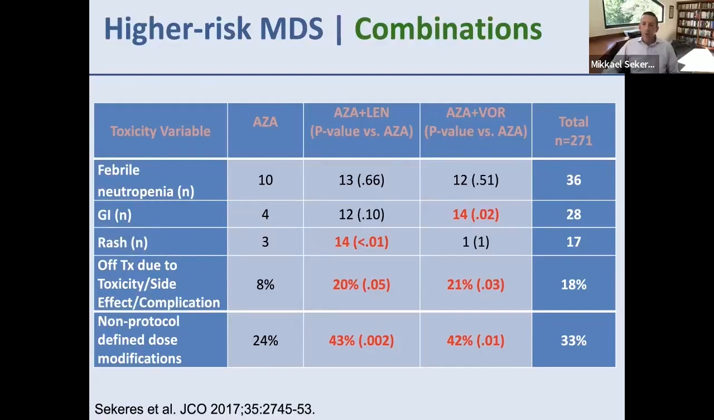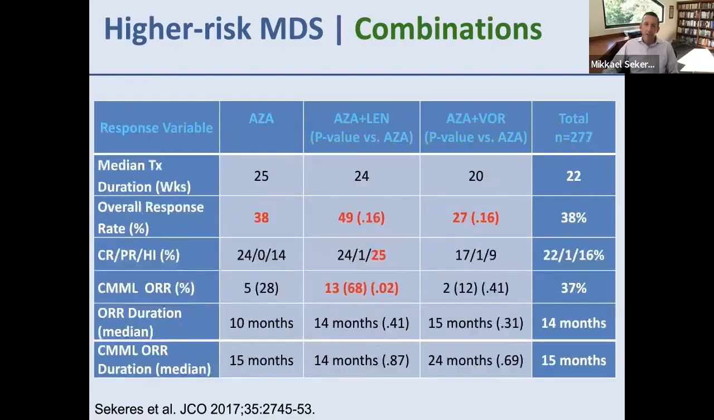But despite the relative comparability of side effects, significantly higher numbers of patients were taken off study or underwent non-protocol treatment modifications on the combination arms versus azacitidine. So this may reflect some of those provider biases that we discussed earlier in taking patients off of treatment or lowering that treatment because of perceived side effects. Now, the median treatment duration was shorter for those who got AZA and vorinostat at 20 weeks versus 25 weeks for azacitidine.